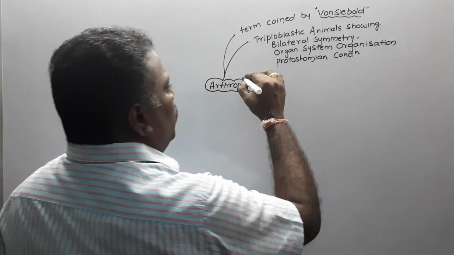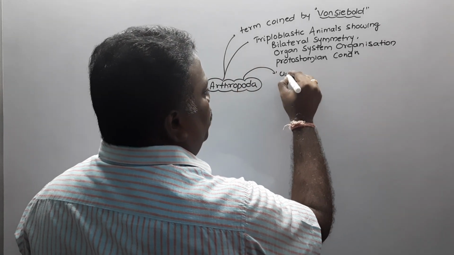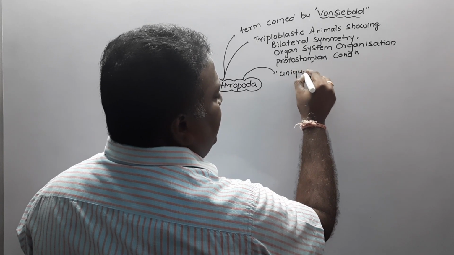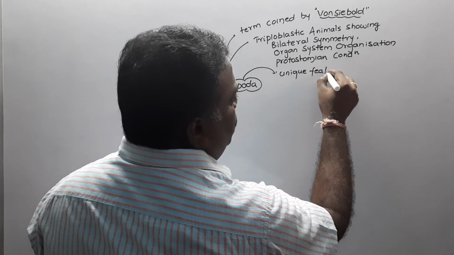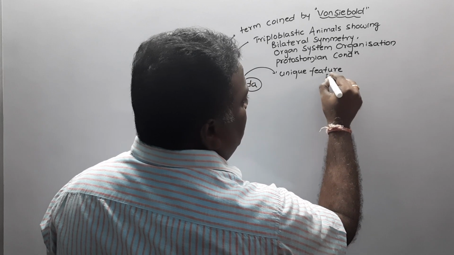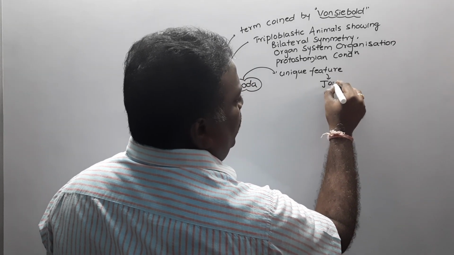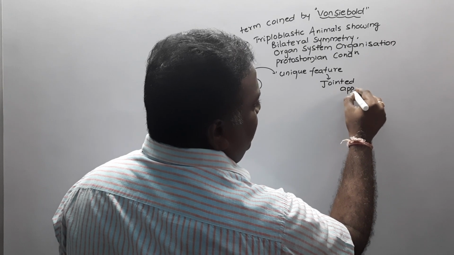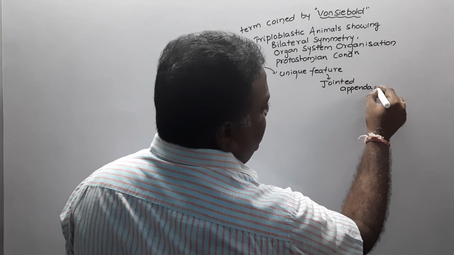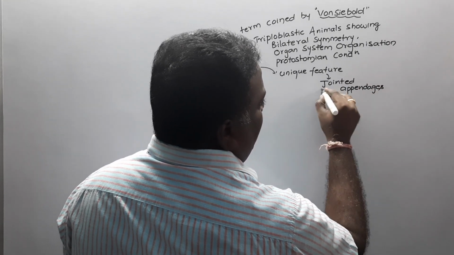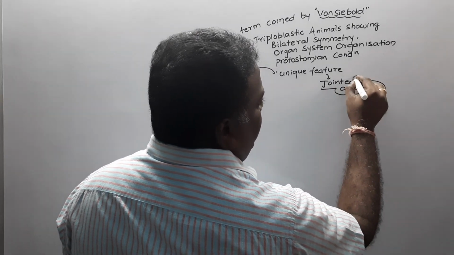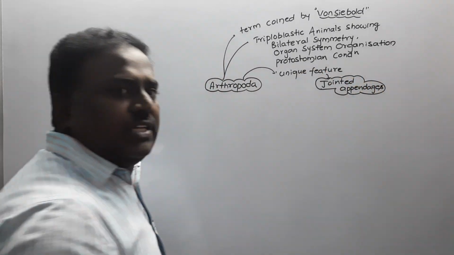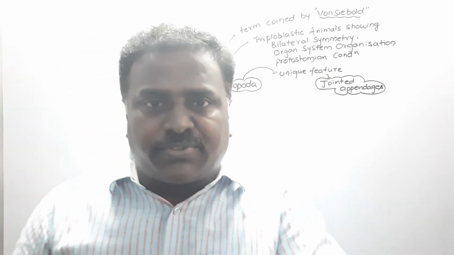Do you know one thing? What is the unique feature of arthropods? The most familiar unique feature of arthropods is the presence of jointed appendages. Presence of metameric segmentation is the unique feature of annelids. Presence of ciliated epidermis is the unique feature of Aschelminthes.